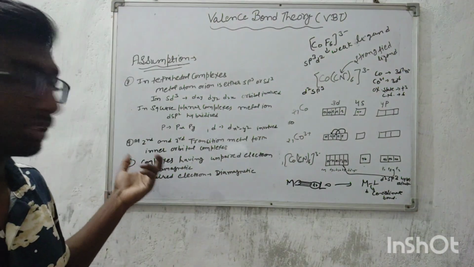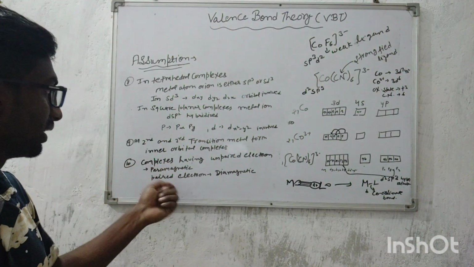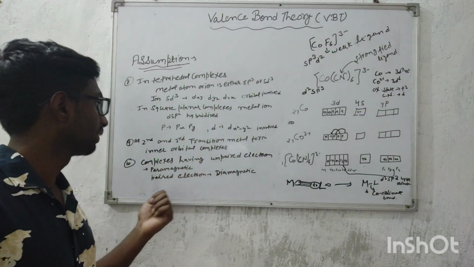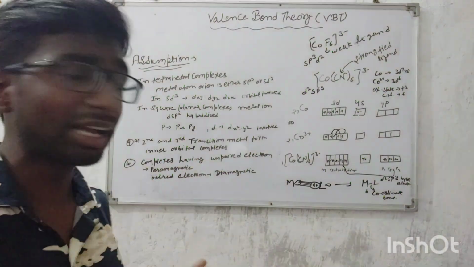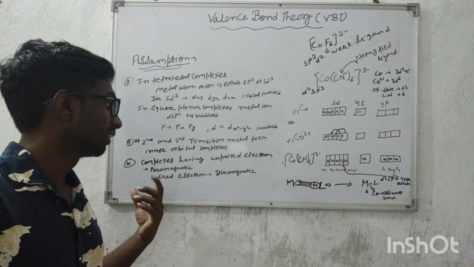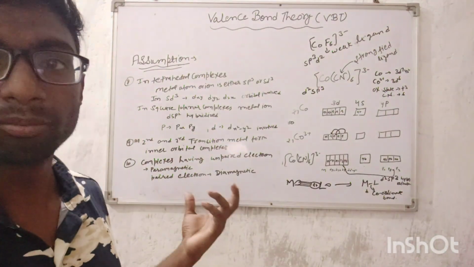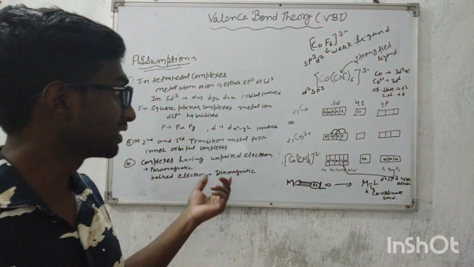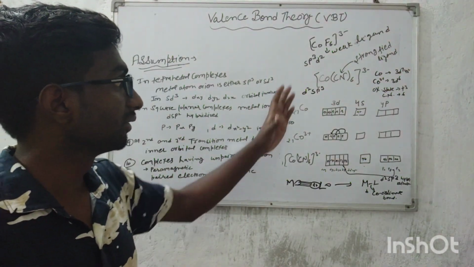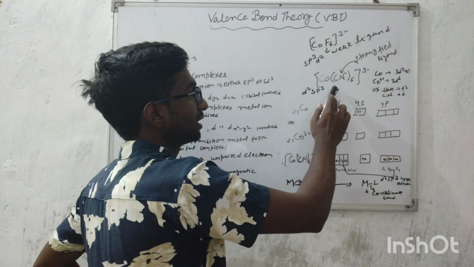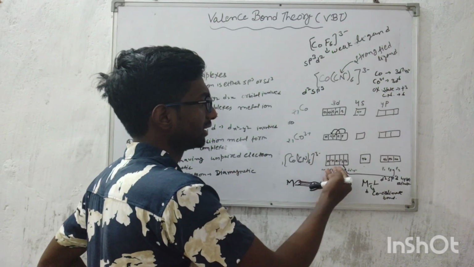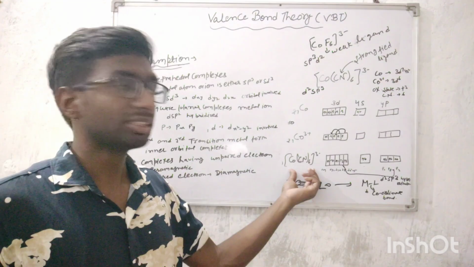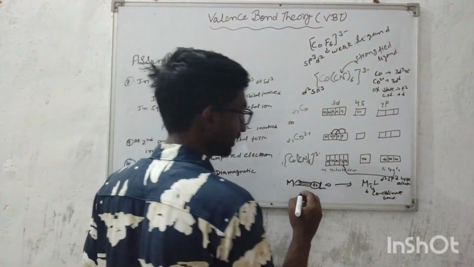And the tenth and last assumption is that complexes having unpaired electrons behave like paramagnetic, and complexes having paired electrons behave like diamagnetic. Now all these assumptions we can understand with an example. Here the example is [Co(CN)6]. Here we can see that all these electrons are paired, so this complex is diamagnetic in nature.